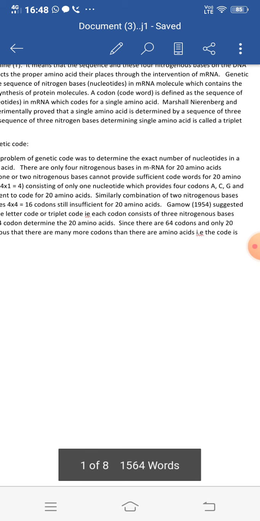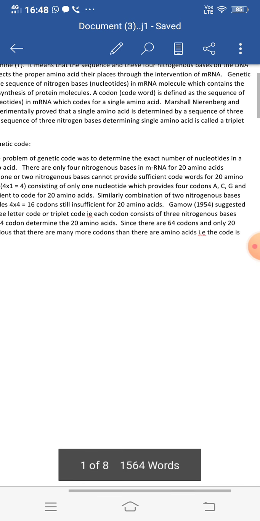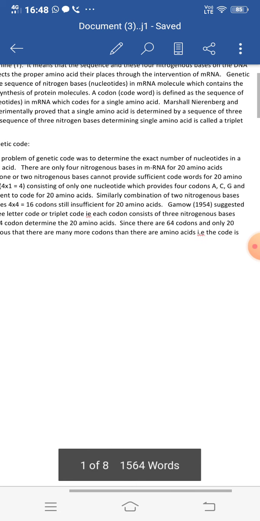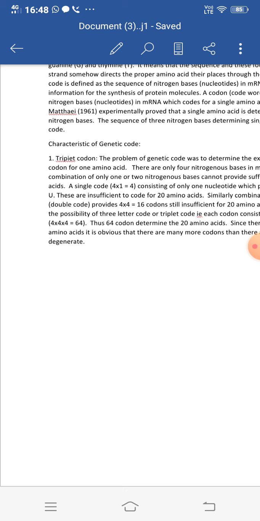So three nitrogenous bases, when they are linearly arranged in the nitrogenous base sequence, combine together to form a code or a codon. So each codon consists of three nitrogenous bases, that is 4 into 4 into 4 is equal to 64. Thus 64 codons determine the 20 amino acids.